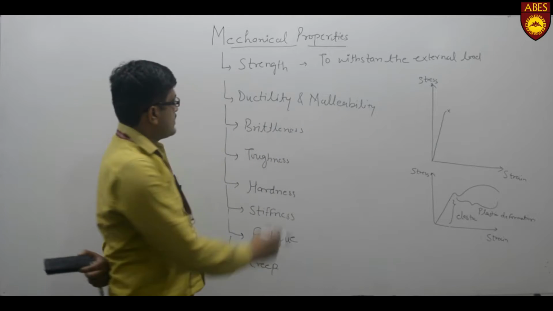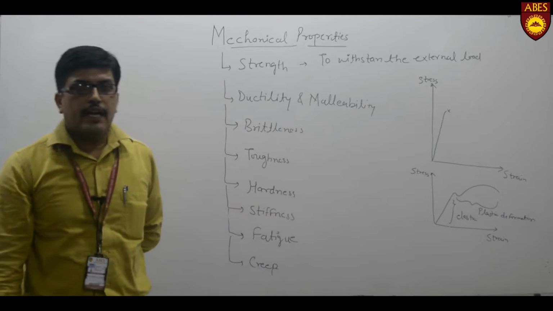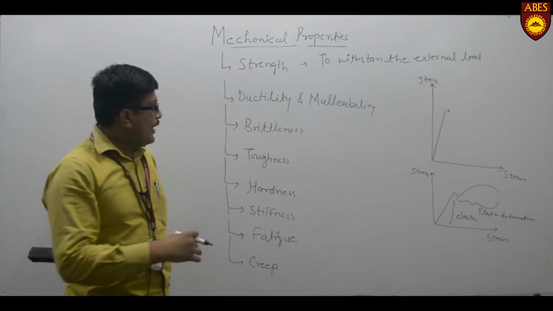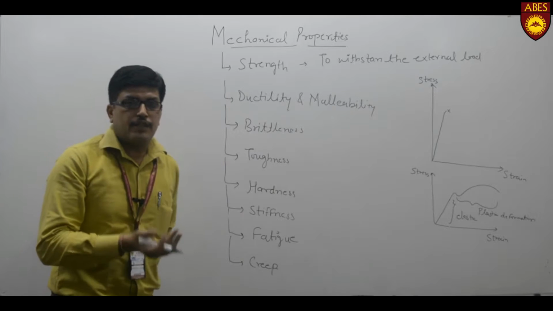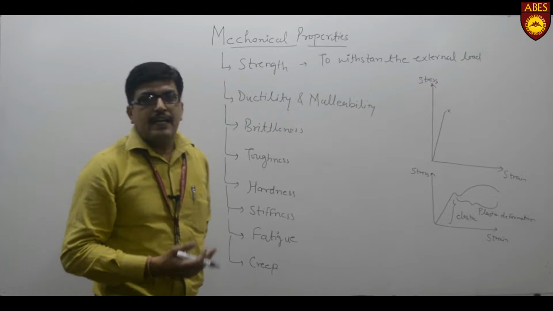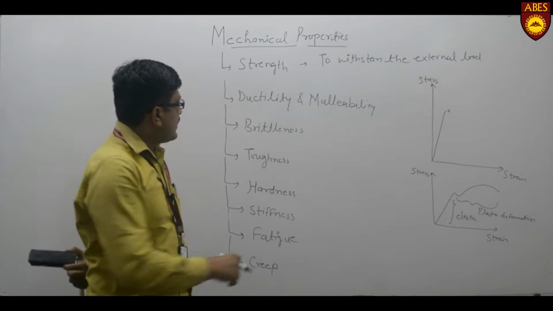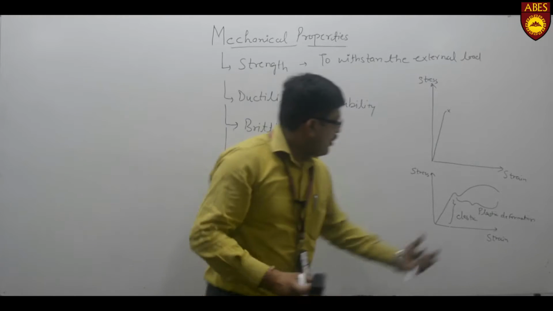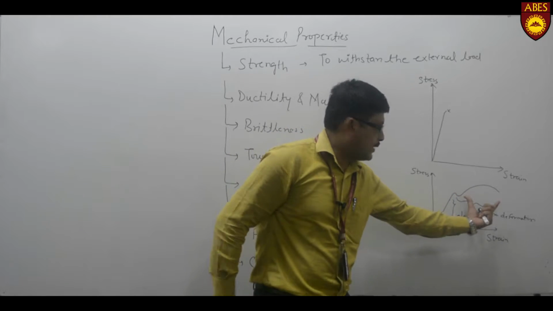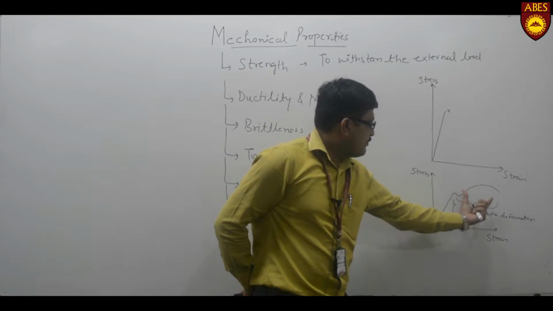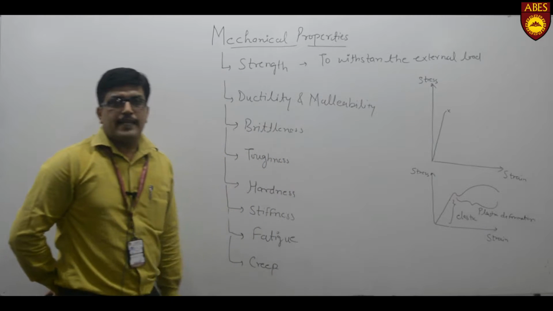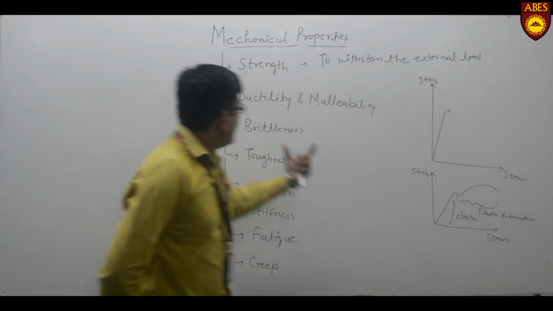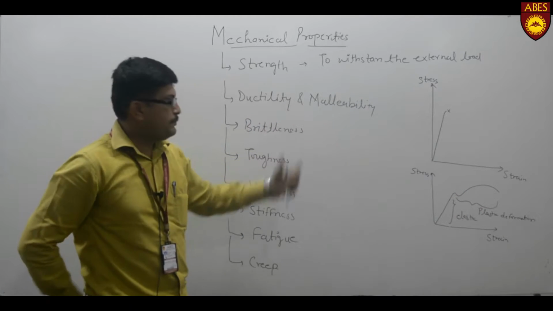So we can say that ductility is a measure of elongation, percentage elongation, which we require while we form any material by the application of different forces like forming, rolling, extrusion, wire drawing, etc. Then this ductility plays a very important role, because without this plastic deformation or percentage elongation, we will not be able to deform any material into any shape. So this deformation is very important. So ductility is a measure of elongation.